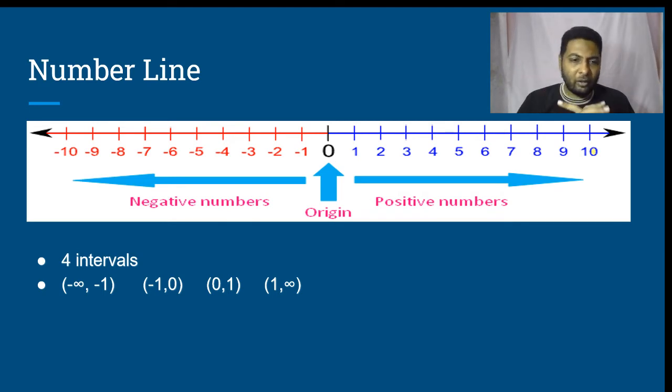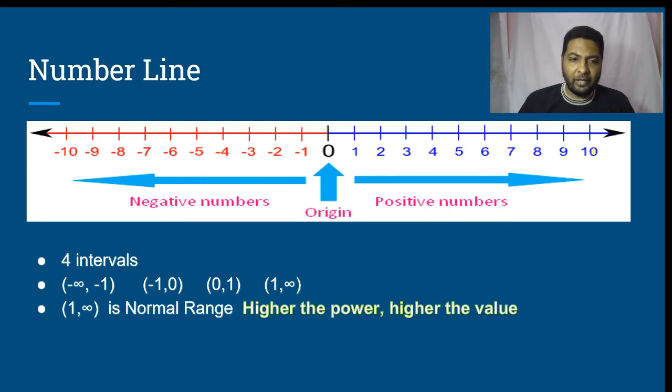Out of these 4 intervals, the interval 1 to infinity is called as a normal range. Why do we call it as normal range?